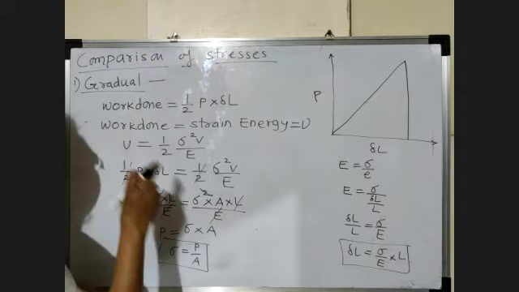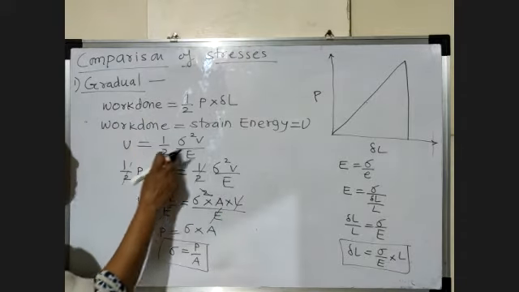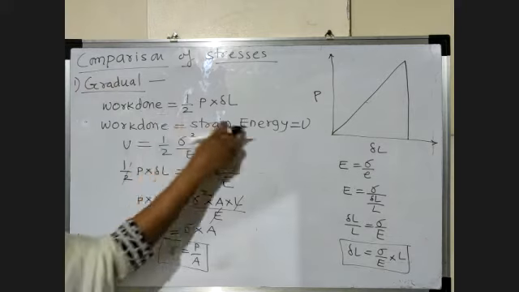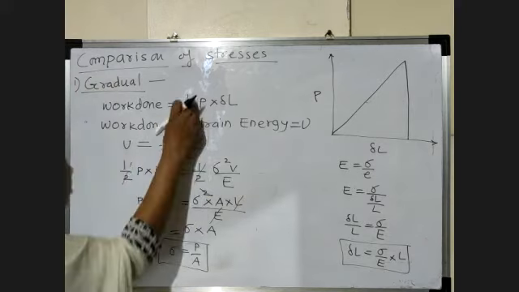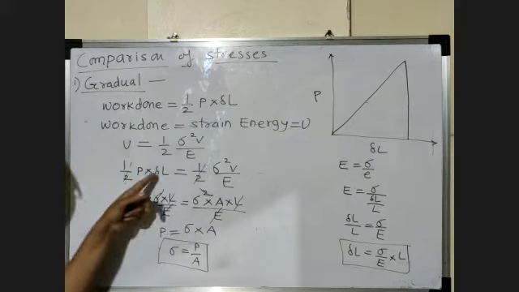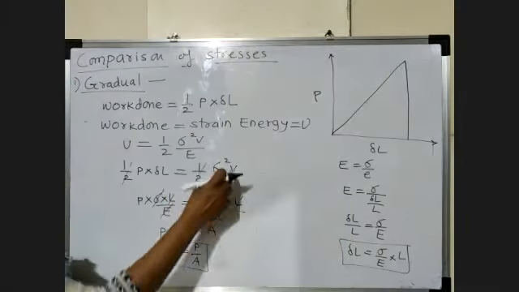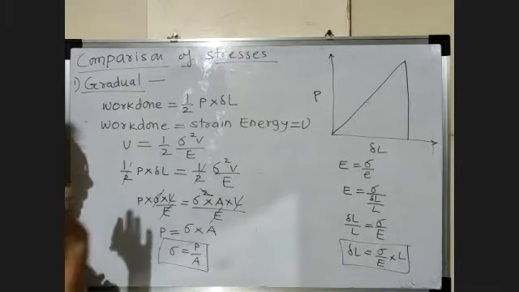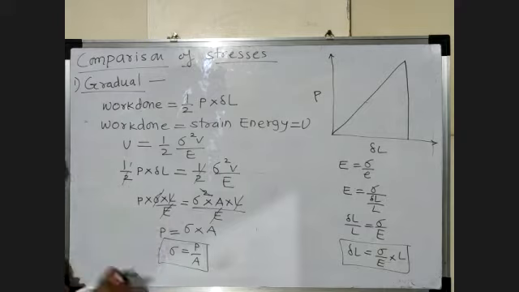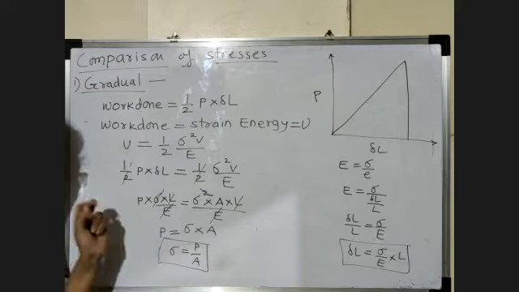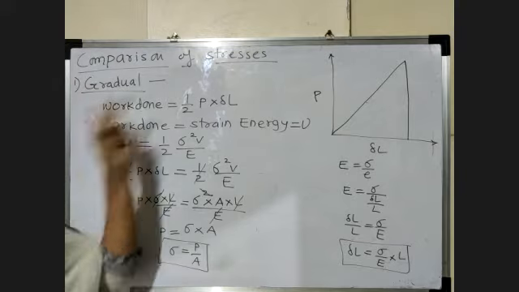The formula for strain energy is half sigma square V by E. As work done and strain energy both are same, we equate these two values. Here we put the value of delta L, that is sigma L by E, and instead of volume we put area into length. We cancel the similar terms and at last we get stress equal to load upon cross-sectional area. So this is the formula to find the stress when the load is gradual.